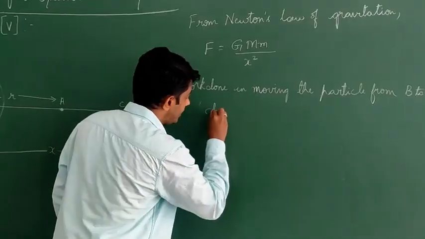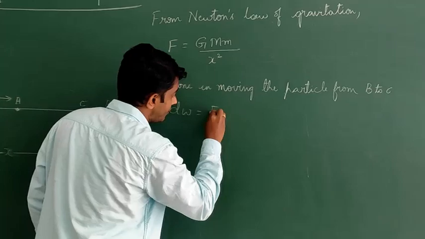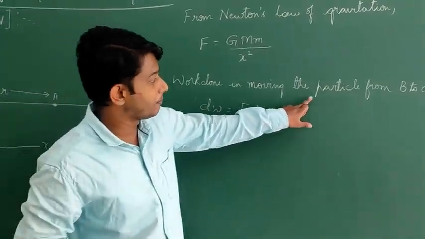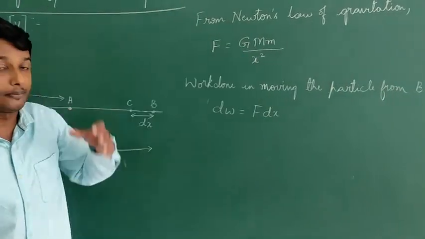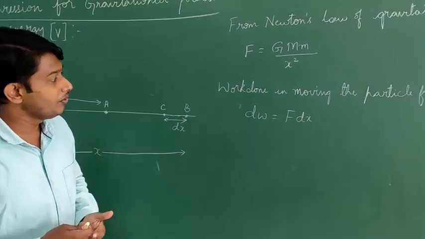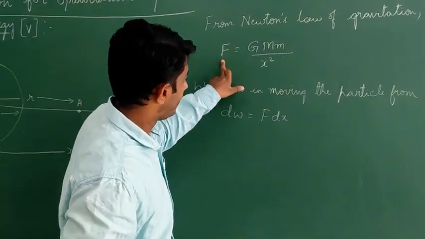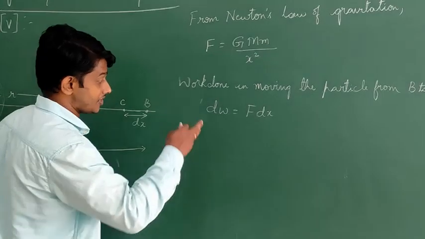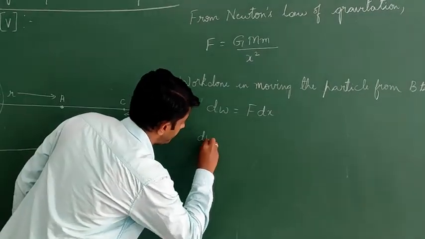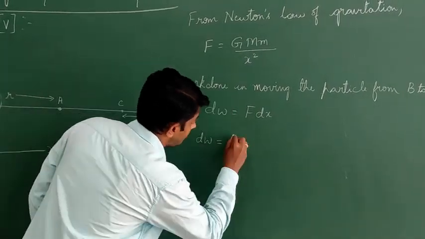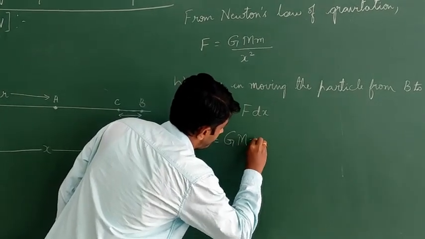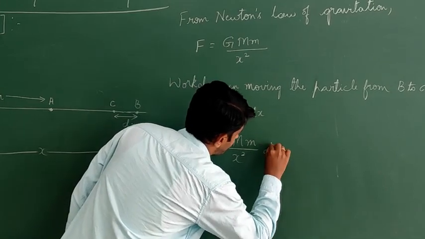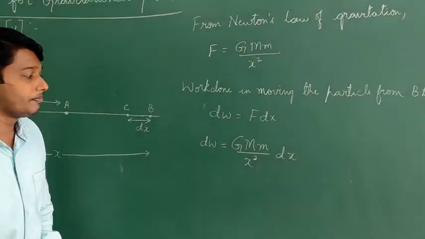So that is dW is equal to F into dx. So this is the work done in moving the particle from B to C. So after this, we shall substitute our force in this equation. Let us substitute this in our equation. So it becomes dW is equal to G M m by x square into dx. So this is what it becomes.